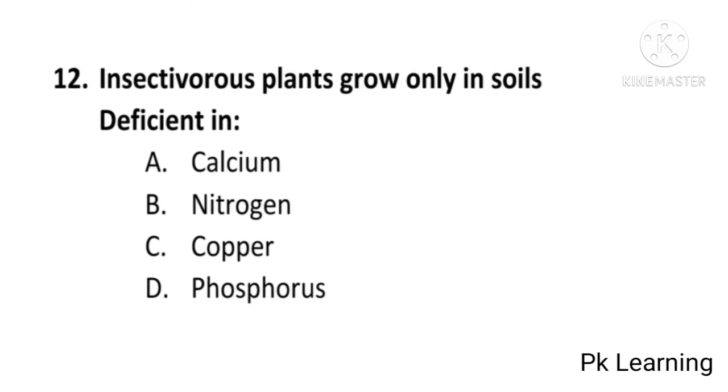Insectivorous plants grow only in soils deficient in calcium, nitrogen, copper or phosphorus? And answer is B. Nitrogen. Insectivorous plants grow only in soils deficient in nitrogen. B is correct option. And next question is: